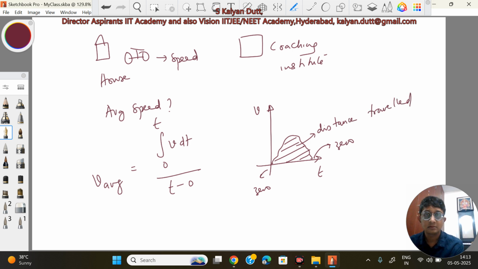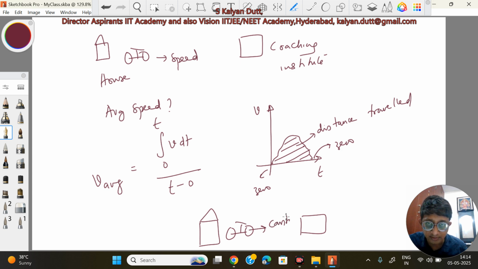Now if I had gone with an average speed, with the same average speed from my house to coaching institute. Right now I am going with a speed which is changing continuously. But suppose I take another case where I went from my house to coaching institute with a fixed, constant speed, which happens to be equal to the average speed that I calculated. Now you would see that still I would take the same time.